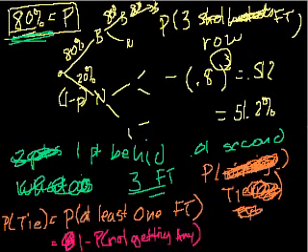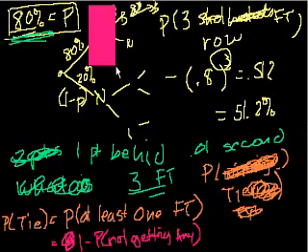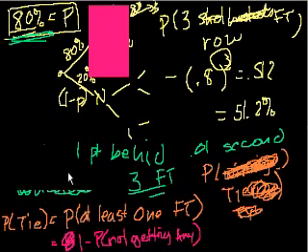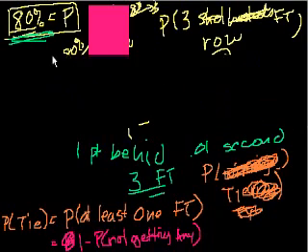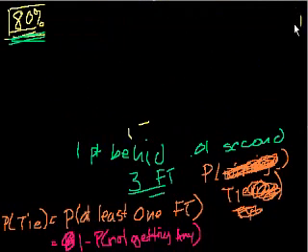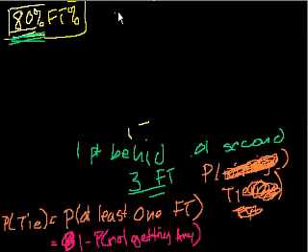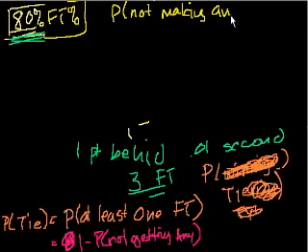So let me erase all this stuff that I did up on top, and we can figure out the answer to this problem. So let me erase all of this. Let me erase all of that. Erase that. Let me erase this. We know I have an 80% probability of making any one shot. So if we go back to the problem, so this is my free throw percentage. So what is the probability of me not making any of my free throws?